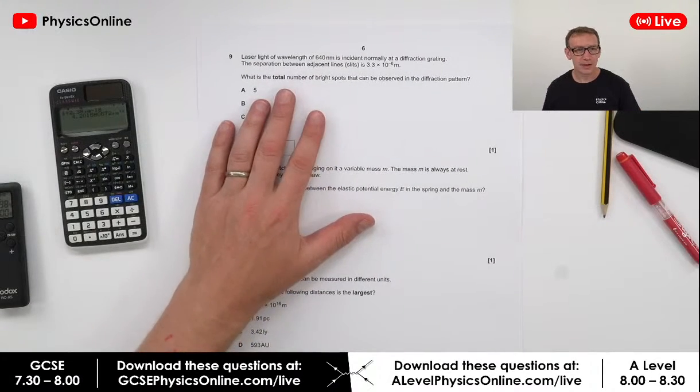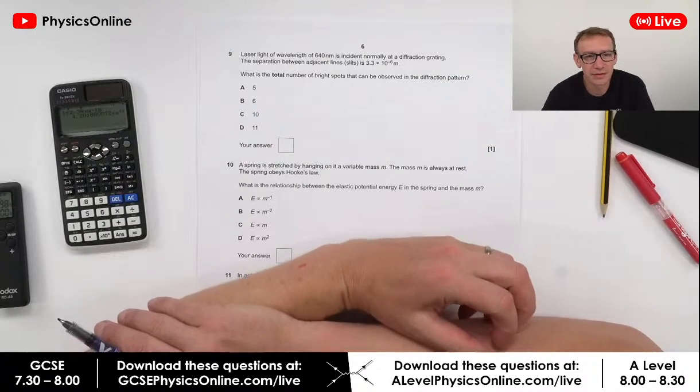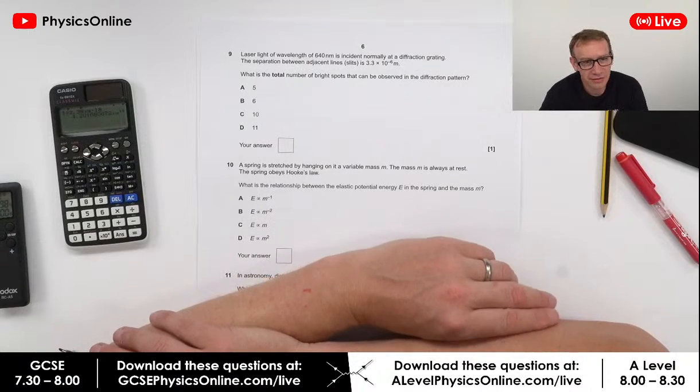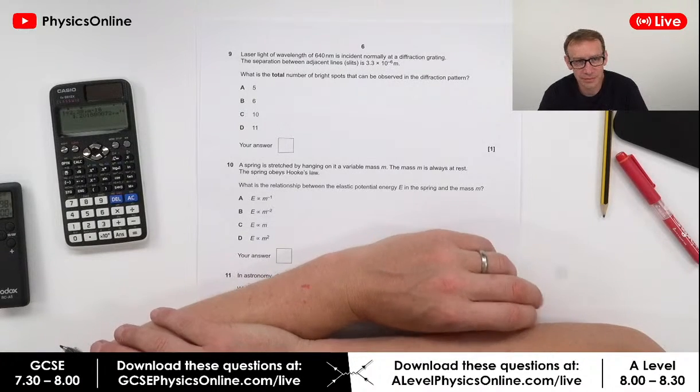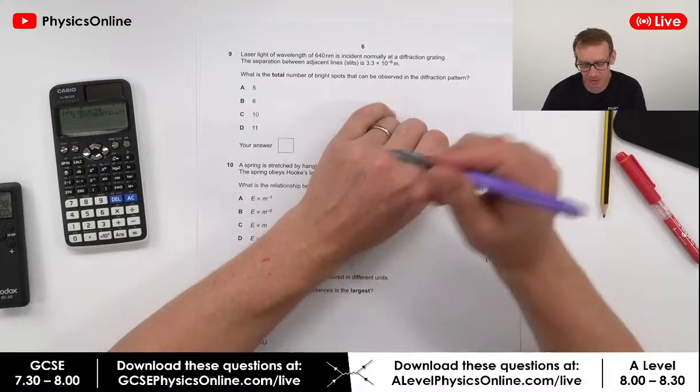Right, I like these questions. Laser light of wavelength 640 nanometres is incident normally on a diffraction grating. The separation between adjacent slits is 3.3 times 10 to the minus 6 metres. What is the total number of bright spots that can be observed in the diffraction pattern?